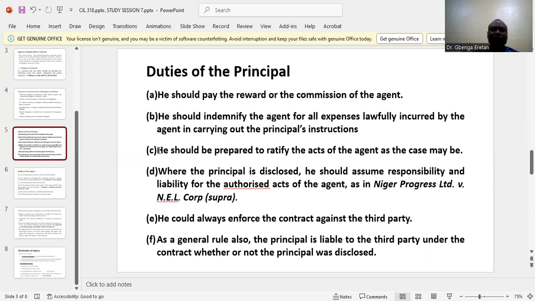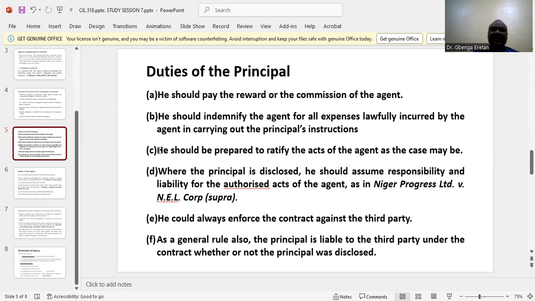Number 2, it is the duty of the principal to indemnify the agent for any out-of-pocket expenses, meaning that when an agent spends money on behalf of his principal, it is the duty of the principal to pay back the agent for any out-of-pocket expenses that are incurred. Number 3, it is the duty of the principal to ratify any act that is carried out by the agent on his behalf. When an agent carries out an assignment on behalf of the principal, it is the duty of the principal to ratify any act that is carried out by the agent.